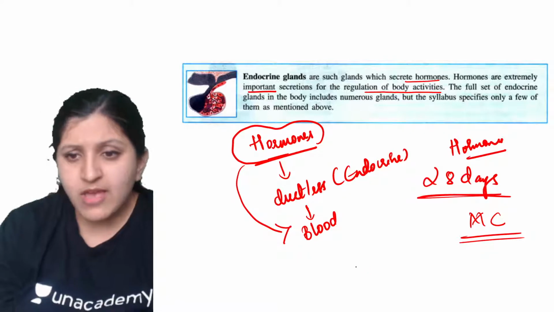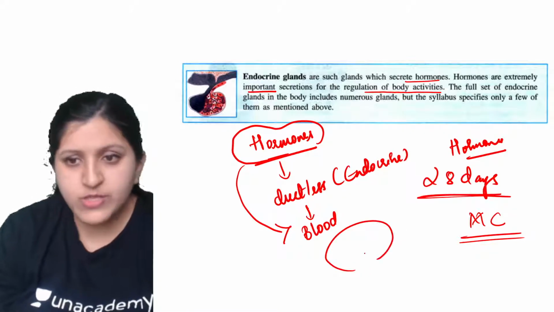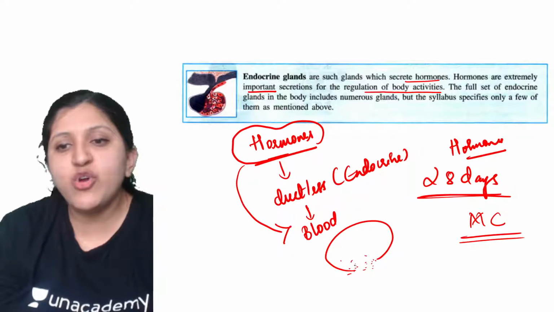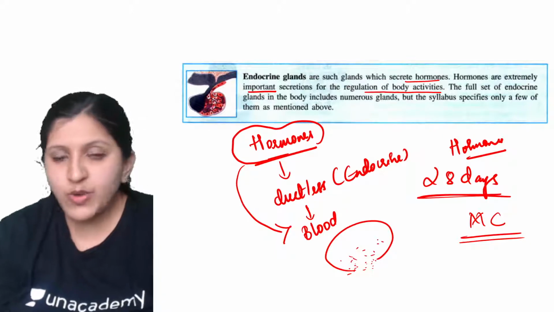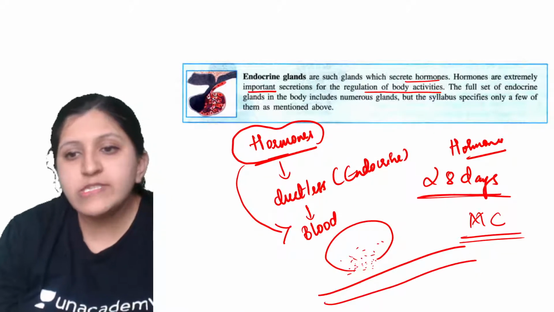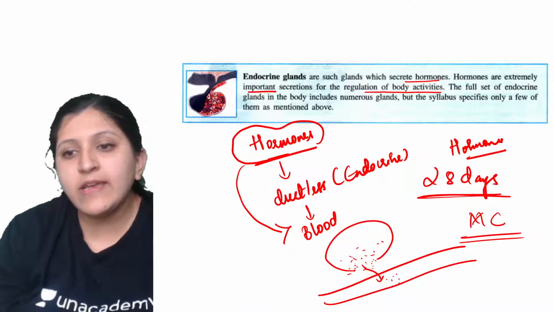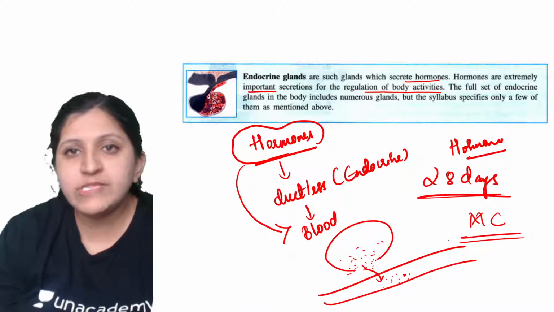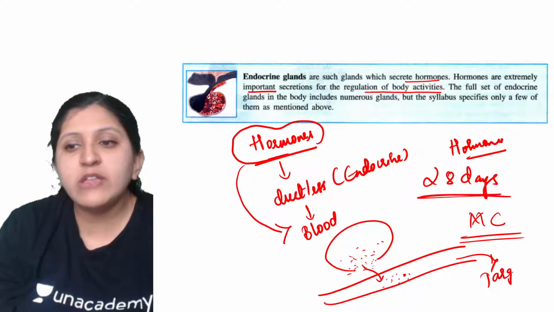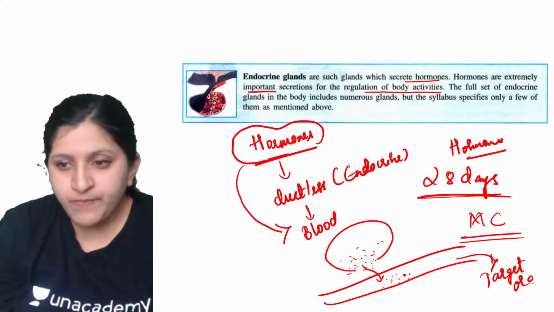So let's say this is a gland now. This one is a gland which is responsible for secretion of a hormone. So this is going to secrete a hormone. There is a blood vessel. Now these hormones will directly take entry into the blood vessel, and through the blood vessel they will be reaching the target organ.